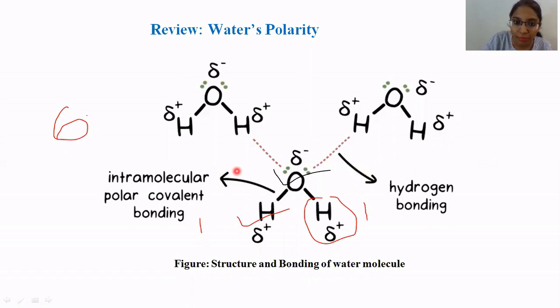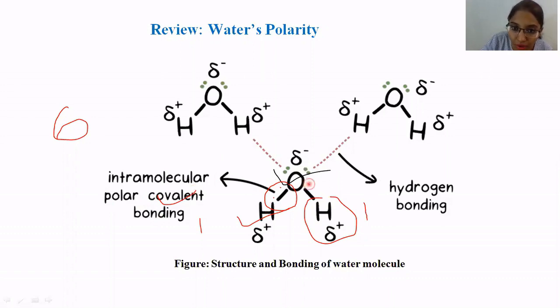So what will happen eventually is, out of the 6 electrons that the oxygen has in its outermost shell, 1 electron is going to be shared with this hydrogen and they are going to form a bond. Whenever sharing takes place, that type of bonding is known as covalent bonding.